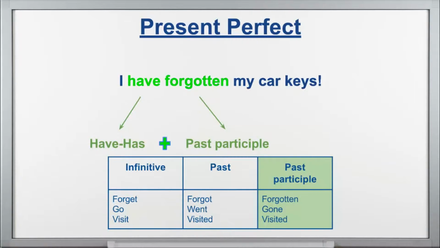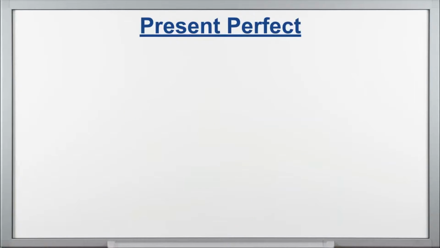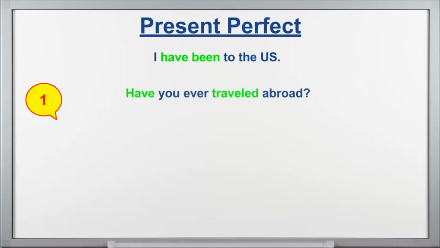All right, so let's get going with the first example I have here. Now, the first use, I'm going to talk about how we use the present perfect first. So the first moment we use the present perfect, I have some examples here for you. I have been to the US. So once again, have and been. Been is the past participle of the verb be, okay? Be, was or were, and in the past participle been. So I have been to the US. Have you ever traveled abroad? I haven't been to Japan.